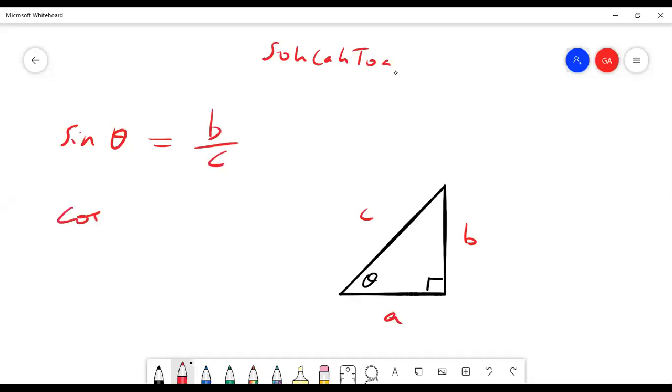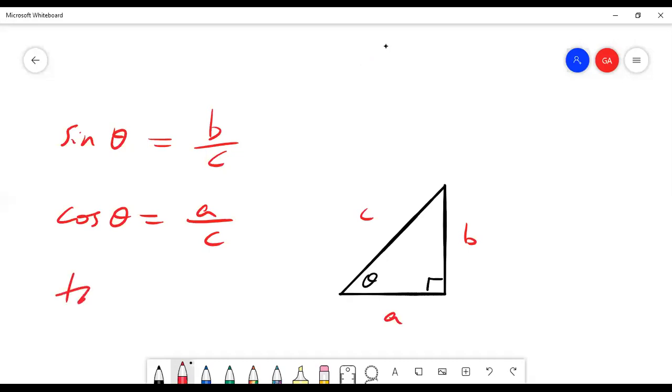Can someone tell me what the cosine of theta is? Anyone? A over B. No, it's not A over B. That's actually cotangent. A over C. A over C, yes. Adjacent over the hypotenuse.